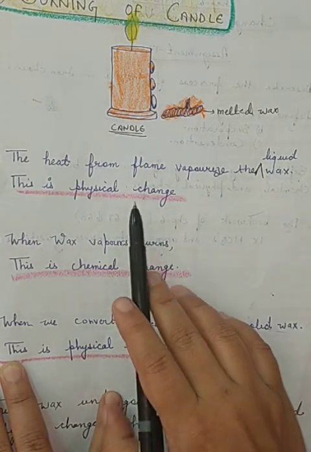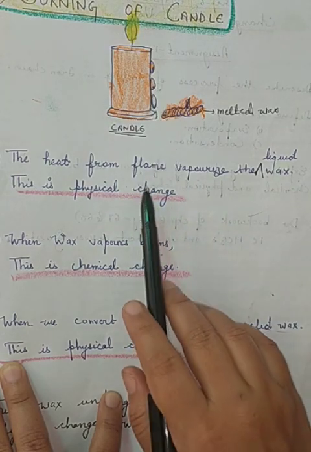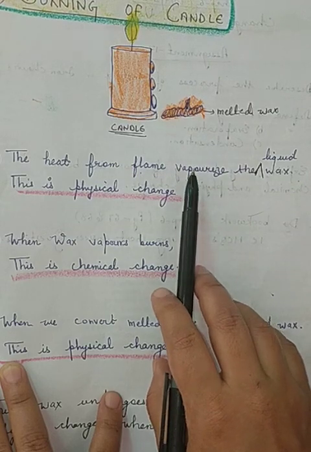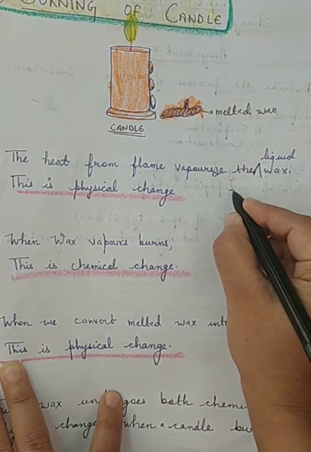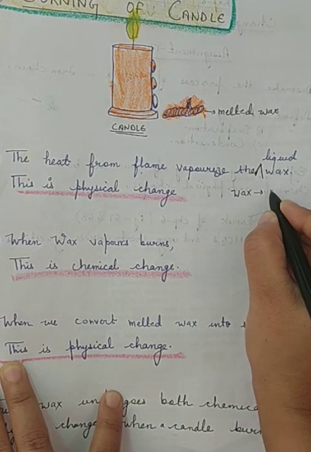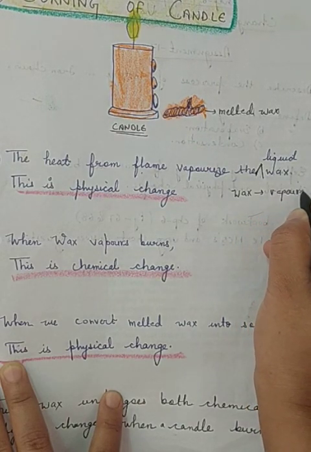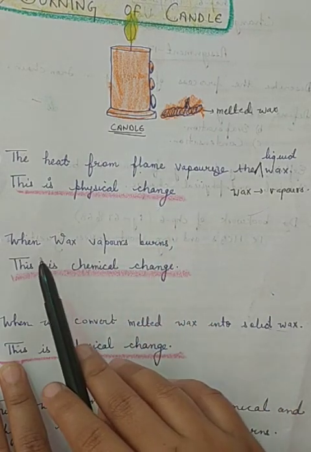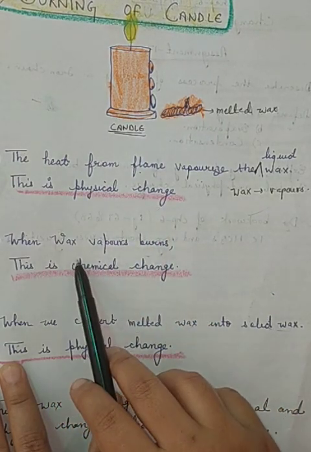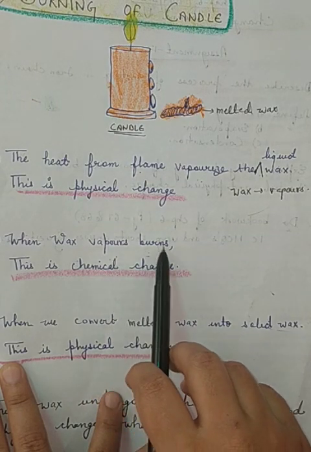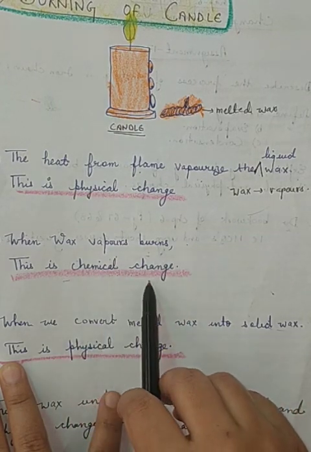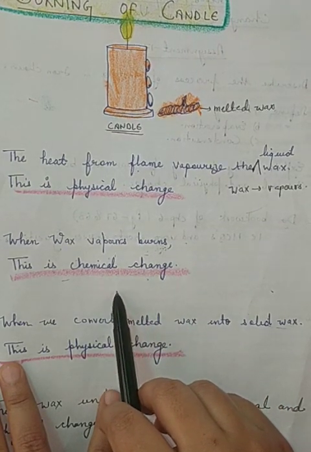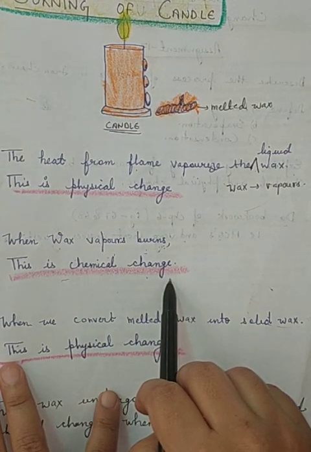So the heat from the matchstick vaporizes the liquid wax, meaning it converts the wax into vapors. So wax into vapors is a physical change. But once the wax vapor burns to give light, then it is a chemical change, because that wax vapor cannot be converted back into wax. So that will be a chemical change.